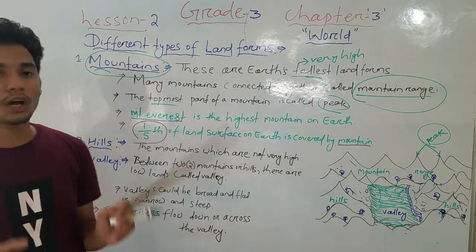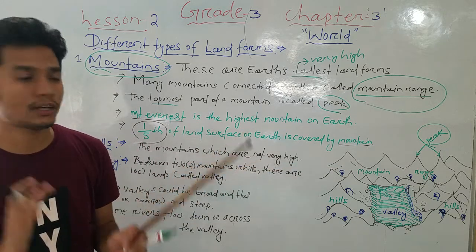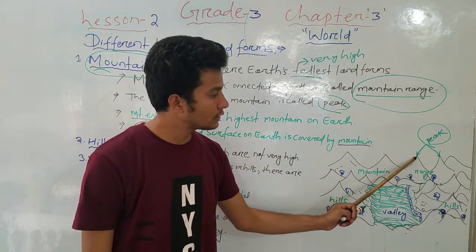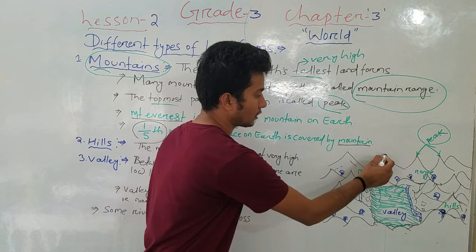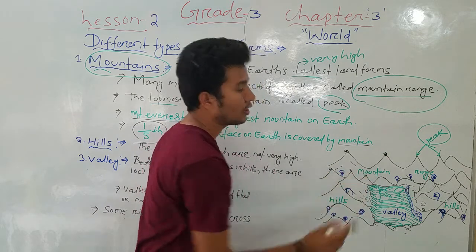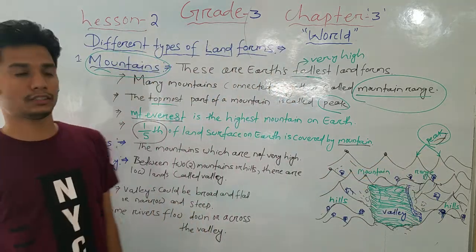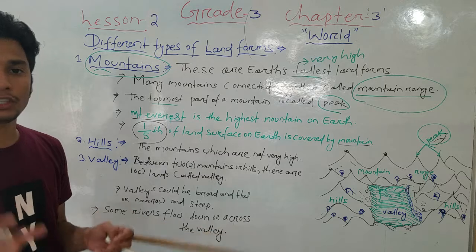Okay. The topmost part of the mountain is called the peak. See here, students, this is the topmost part. These are the topmost parts, and the topmost part of the mountain is called the peak. Understood, students? The topmost part of the mountain is called the peak.